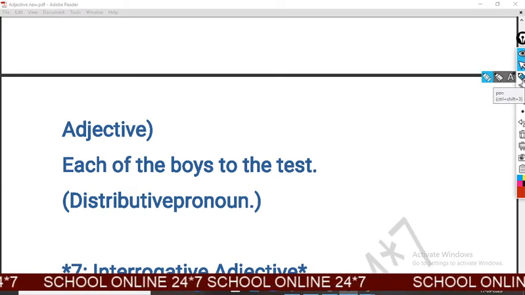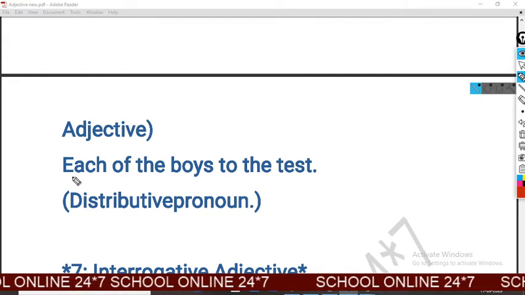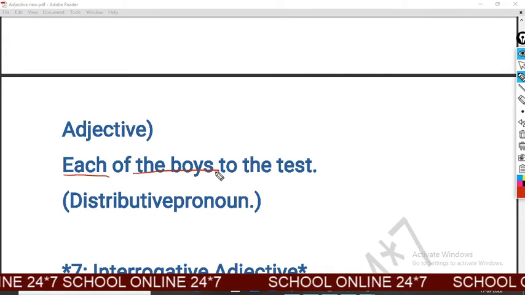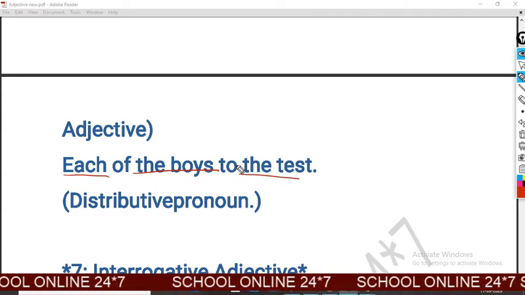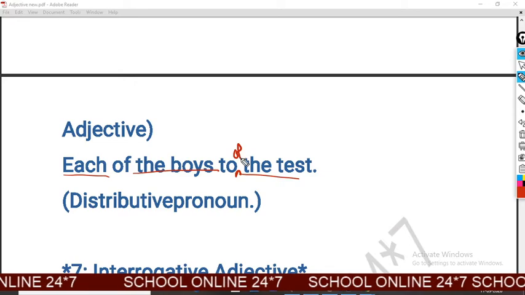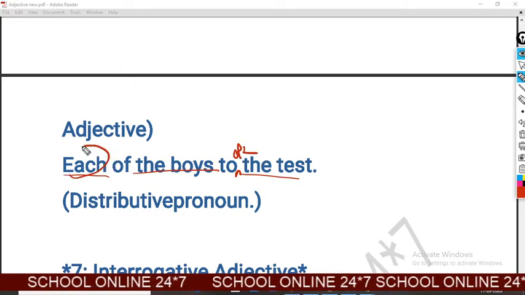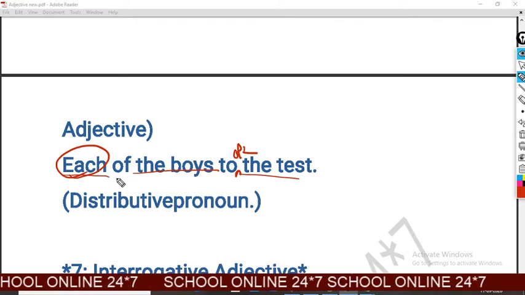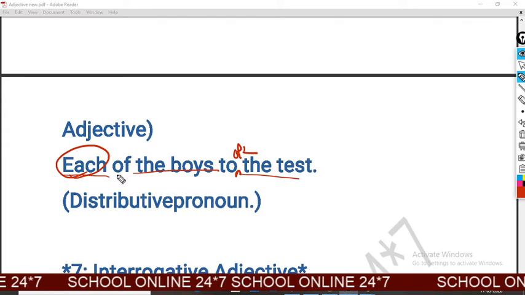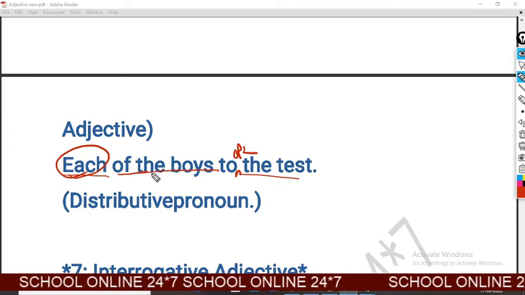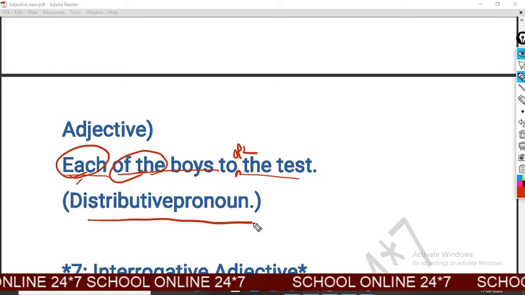Look at the next example for distributive pronoun. Each of the boys took the test. There each is present, and each is placed before "of", which means other words. So it is the use of distributive pronoun.